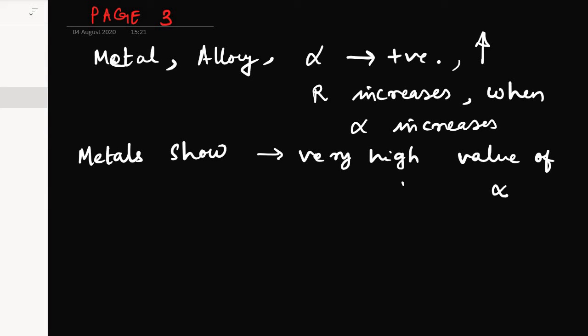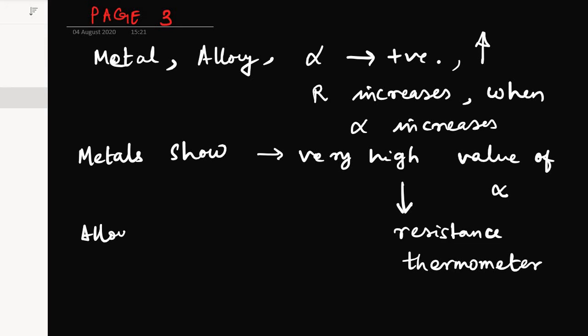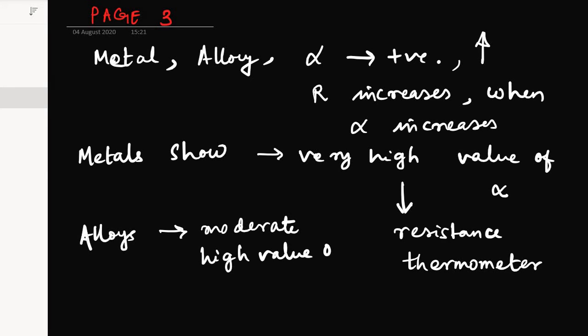Okay, so they are meant to be used in resistance thermometers. Why so? Because we need to see the construction of resistance thermometers. We need to see how high the alpha, the temperature coefficient, can go. But in alloys, which are actually used in electrical circuits and in resistance boxes, these alloys have a moderately high value of alpha, and that helps them to dissipate less heat energy.